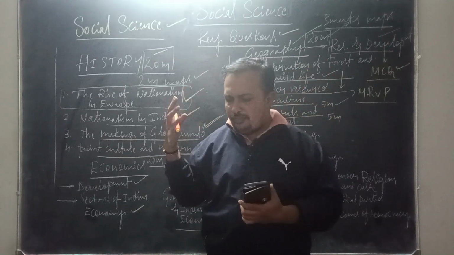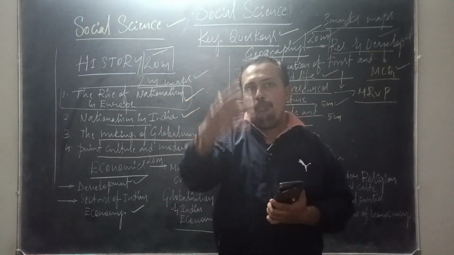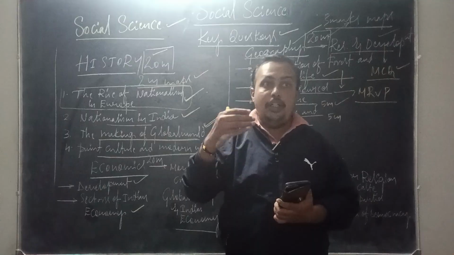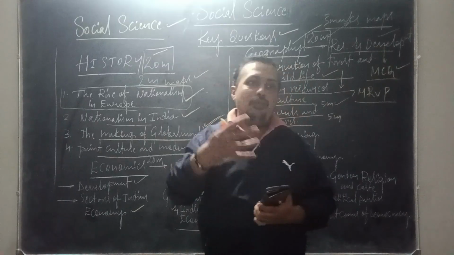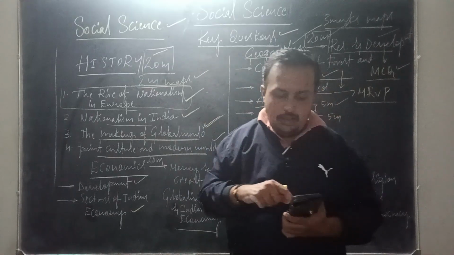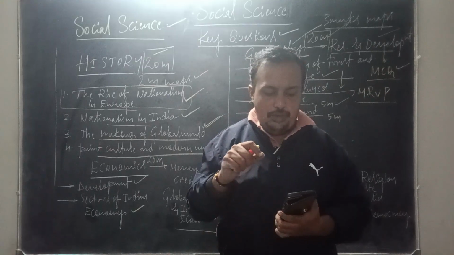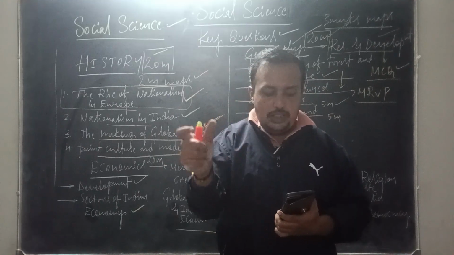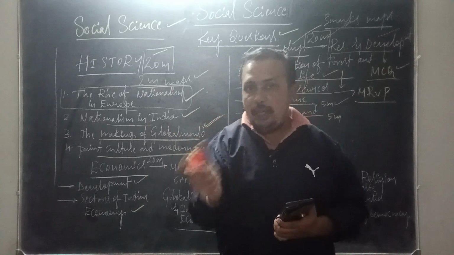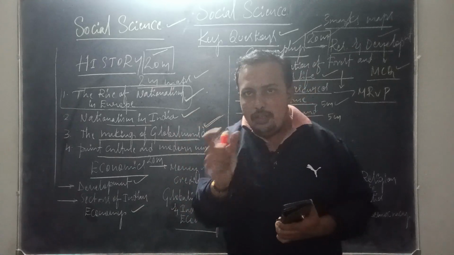There are 4 iron ore belts, so we need to know which are those 4 iron ore belts. And classification of minerals with examples we have to know. And usage of bauxite, usage of copper, usage of mica. These are all 1 mark and 2 marks questions.